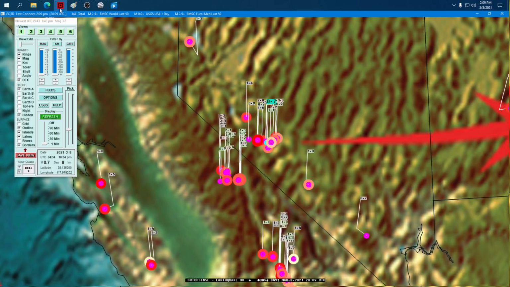And fires break out. People tried to tell me it was the fire season. Tried to say it was farmers burning their fields. The USGS even weighed in on it when I was showing them last year. The earthquake's breaking out right next to them. They tried to say it was farmers burning their fields. This is not farmers burning their fields.